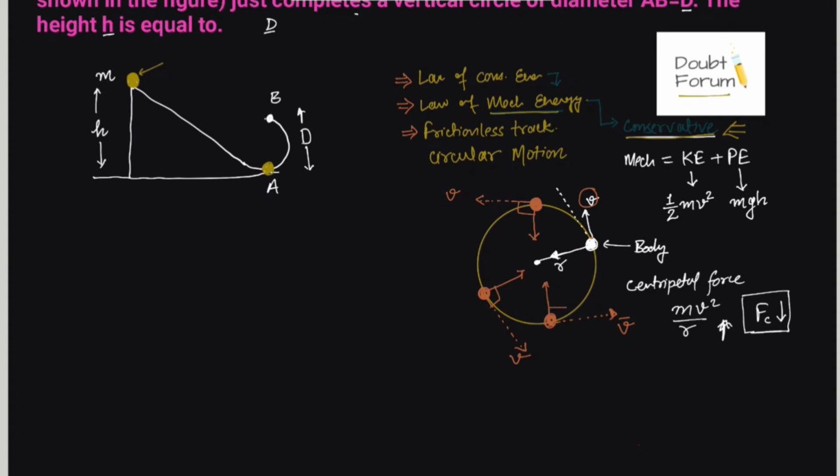And what would be the effect? We know displacement is always in the direction of velocity. So if velocity is like this, displacement would also be in the same direction. Centripetal force is towards the center. So the angle is 90 degrees. So how much would be the work done? We know work done by a force is F d cos theta, and cos 90 is 0. So when the force is acting perpendicular to the displacement, the work done by this force is always 0. So work done by centripetal force on any object when it is moving in a circular path is 0. But still this force is always required.